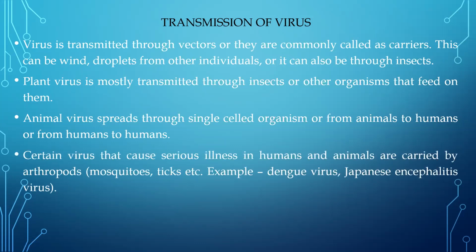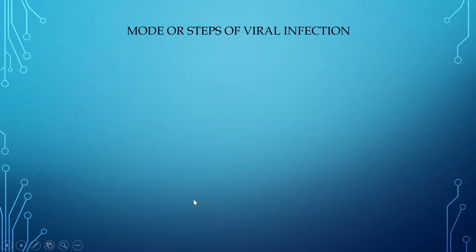Now, certain very dangerous diseases caused in humans and animals are carried by arthropods. Arthropods means insects, okay? So most of the dreadful diseases that occur in animals and humans are carried by arthropods, like mosquitoes and ticks. Examples of diseases caused by these viruses include the dengue virus. Everyone knows what dengue virus is. Coronavirus is in the news, but dengue is still there. The Japanese encephalitis virus, so these things are always there. And these viruses are basically carried through arthropods only, like mosquitoes and ticks.